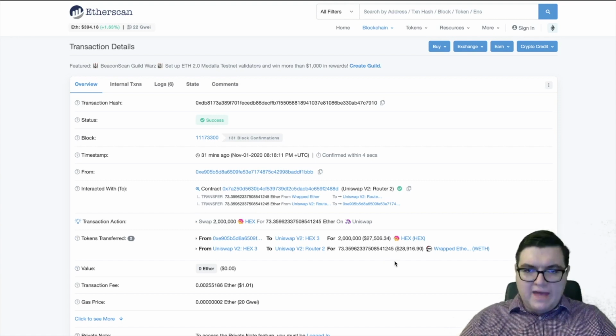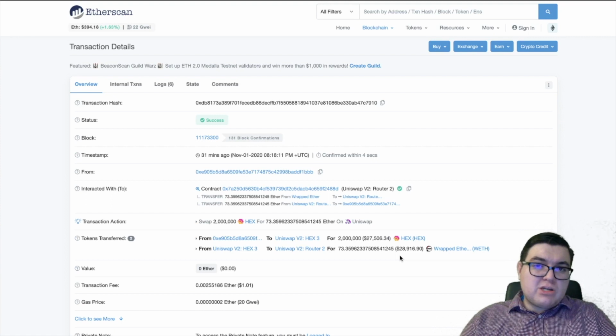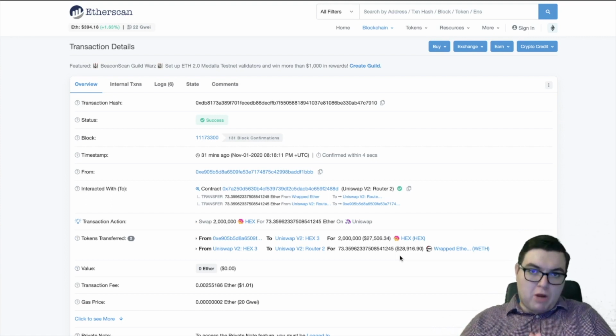So the total value, this is $27.5 thousand in hex for wrapped Ethereum, and it says the 73.35 is worth $28,916. These are still not large transactions. Hex is a pretty big DeFi project, but for smaller projects, this definitely could change the environment for the next hour. Let's click on this address.